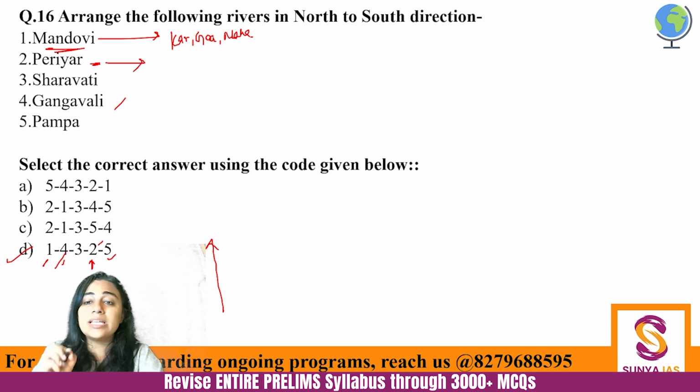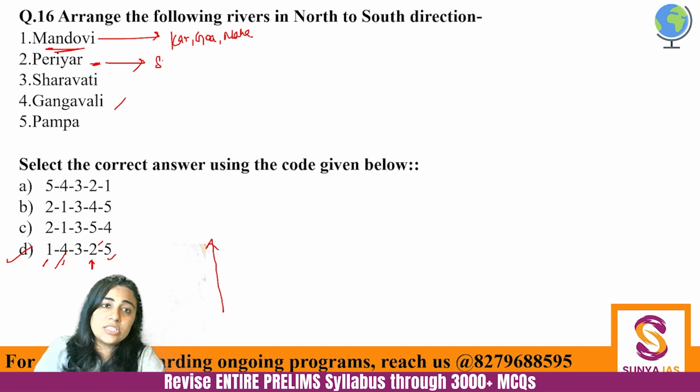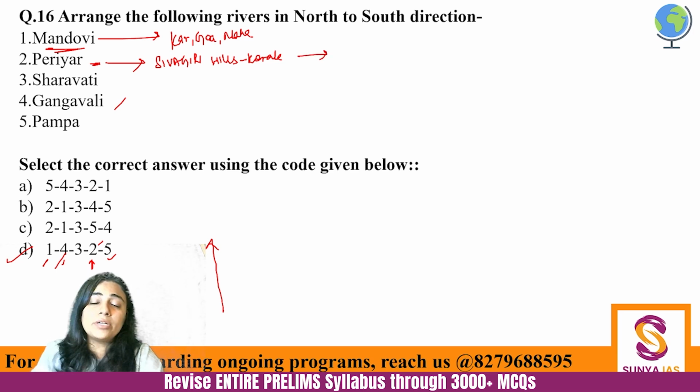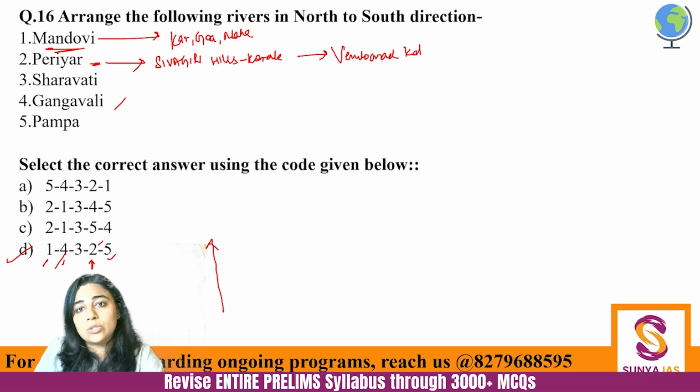Periyar River. Periyar River has been asked earlier also and it is necessary to know the source of the Periyar River. The Periyar River has its source basically in Shivgiri Hills. And Shivgiri Hills are in Kerala. So it starts from Kerala and drains towards the Arabian Sea. Okay? And very important regarding Periyar River is that where does it drain? It drains in the Vembanath Koal. Vembanath Koal, the famous backwaters of Kerala, the Periyar River is draining there.